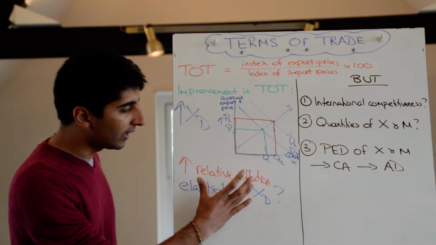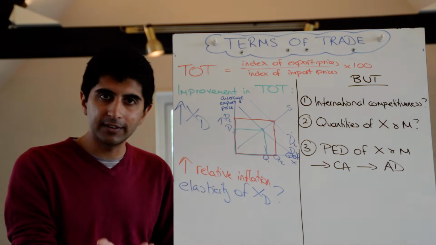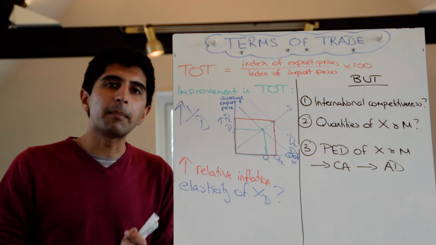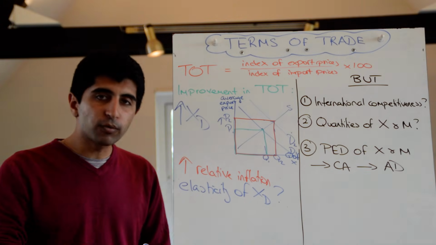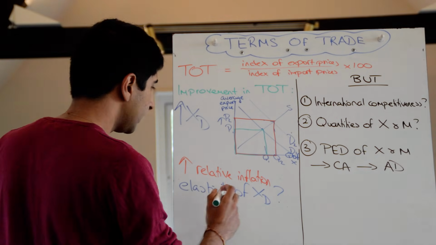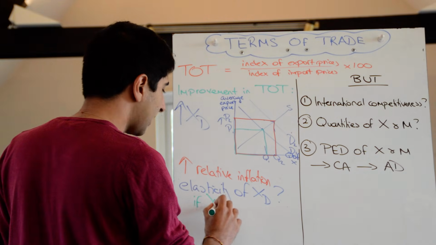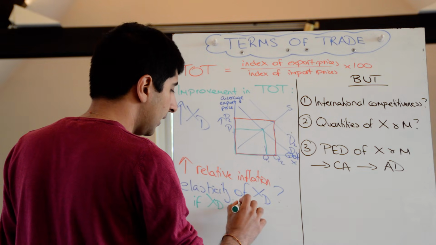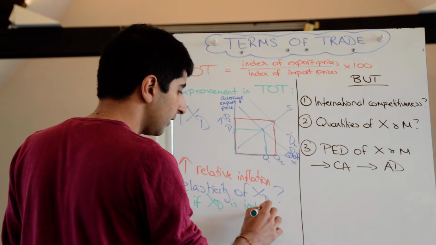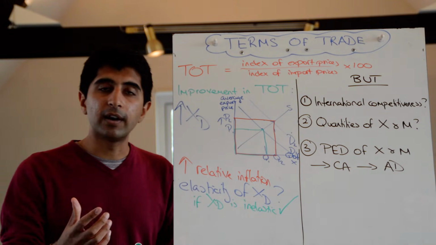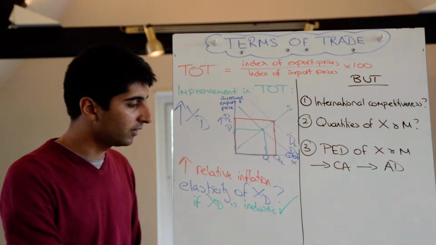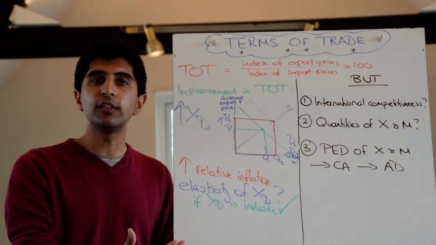So in that sense, if there is higher relative inflation translating to higher export prices, if demand for exports is very price inelastic, then yes, export revenues will go up. So we can say, if demand for exports is price inelastic, then that's going to be a good thing when there are high relative inflation rates pushing up export prices. Then it's okay. Then that is a good thing.